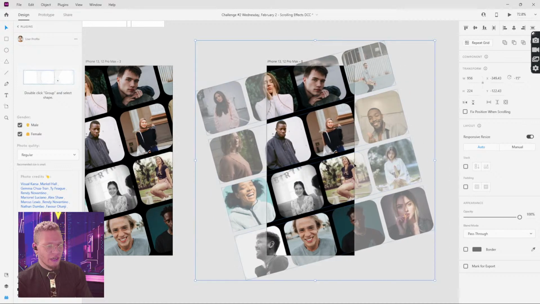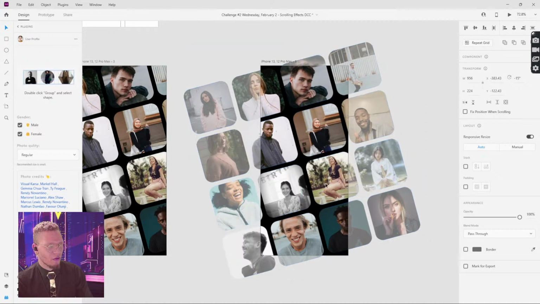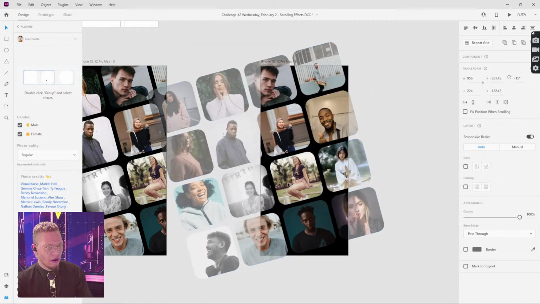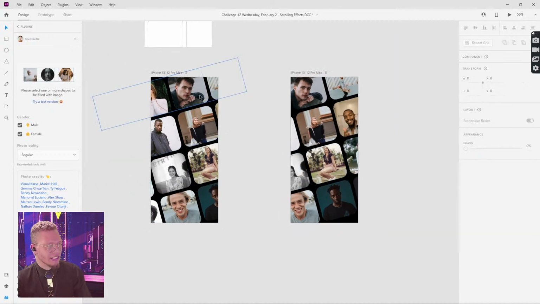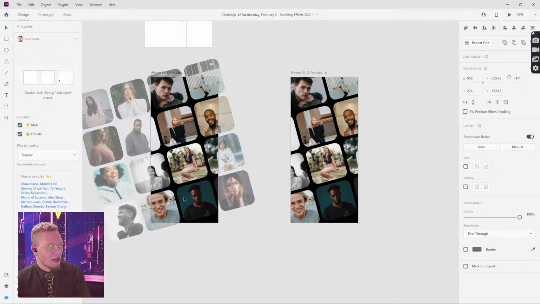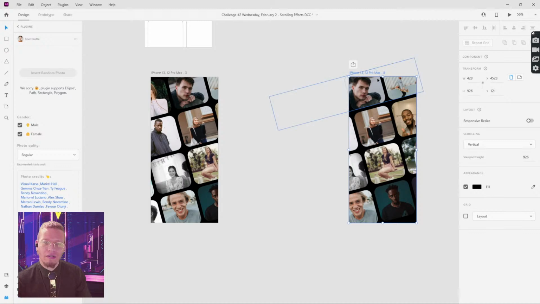There'll be unique ways you guys decide to animate this. The way that I do this is not gonna be the same way that you all animate this. So I am just going to pull this just like so. And honestly, I probably could have just dragged it like this, but to each their own.